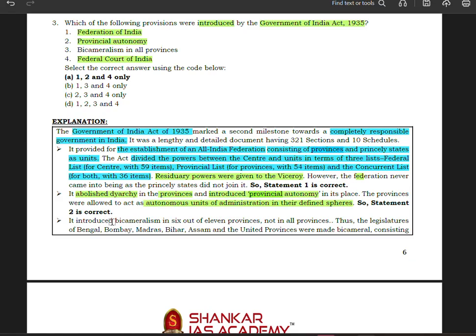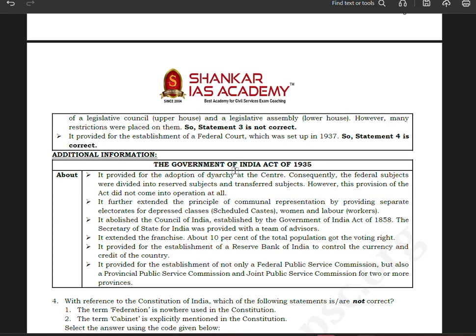Now it introduced bicameralism in 6 out of 11 provinces, not in all provinces. Thus, the legislatures of Bengal, Bombay, Madras, Bihar, Assam, and United Provinces were made bicameral, consisting of a legislative council, the upper house, and a legislative assembly, the lower house. However, many restrictions were placed on them. So statement 3 is not correct.